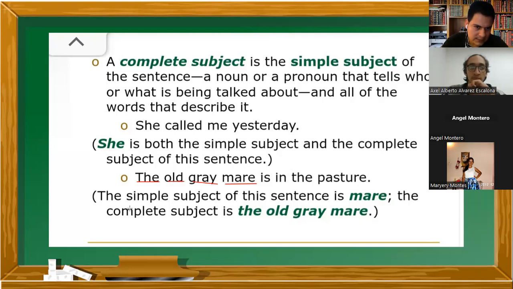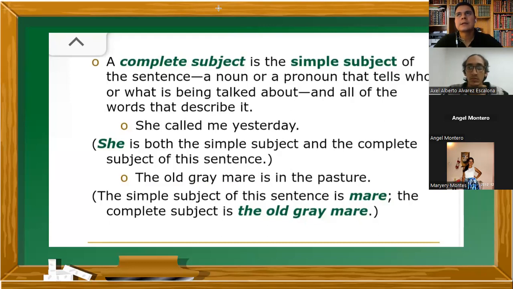And this one is a determiner. So the complete subject is all of this, but the simple subject is mare because we're talking about that. The simple subject of this sentence is mare, and the complete subject is the old gray mare.